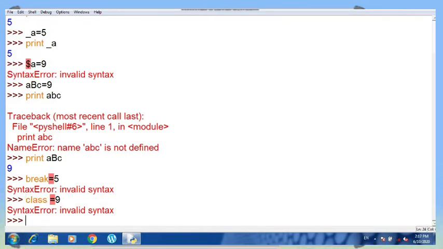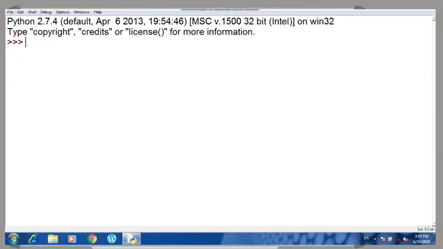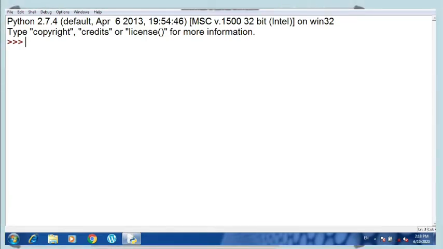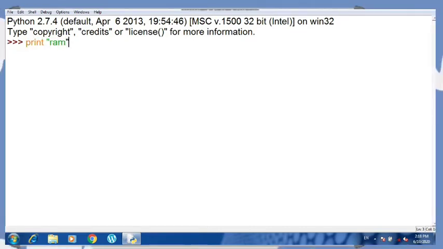Okay, so now moving forward, I am going to check how escape sequences work in Python. Students, let us see how we can use escape sequences in Python. I have written the first escape sequence: print "Ram", comma, and I am going to use the \n escape sequence.